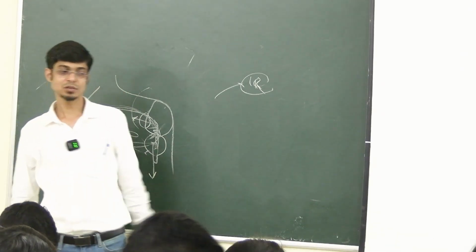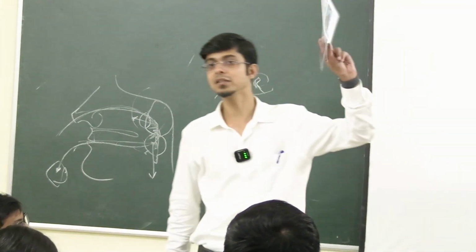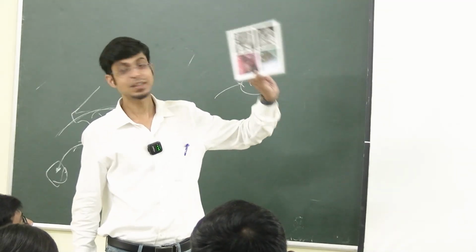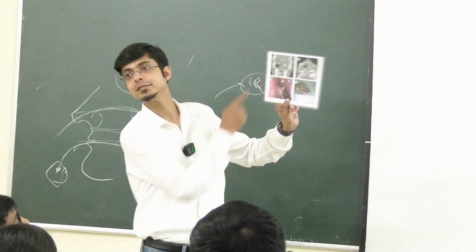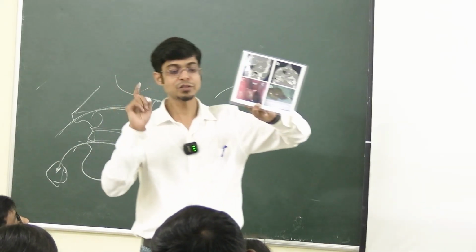Okay? So lot of things about epistaxis. Now we will go with this one. What is this? This is a CT scan. What are the cuts? What is this cut called? What are the three types of cuts?